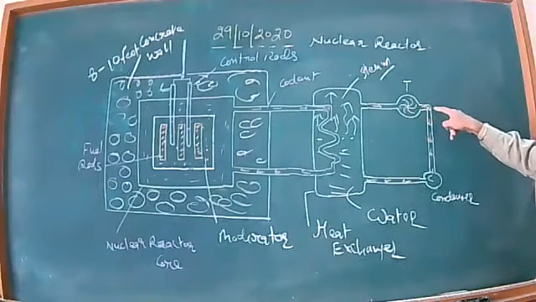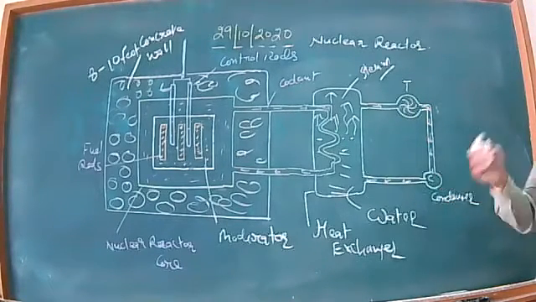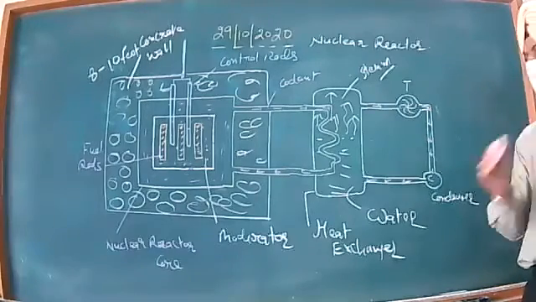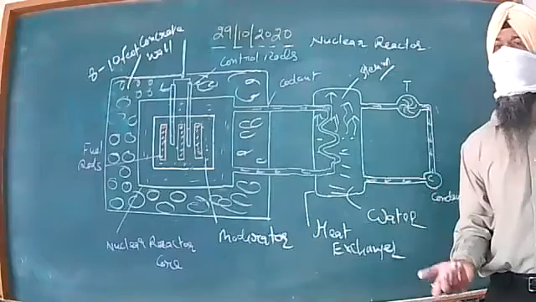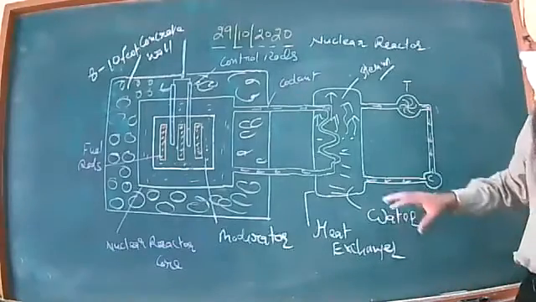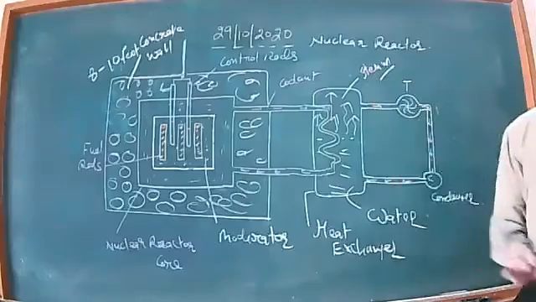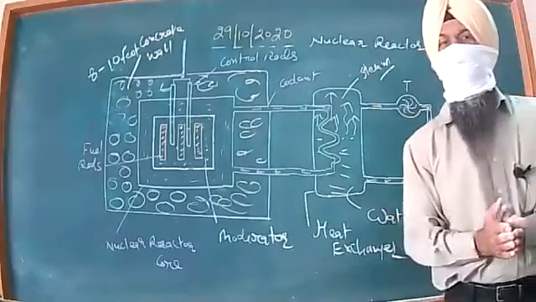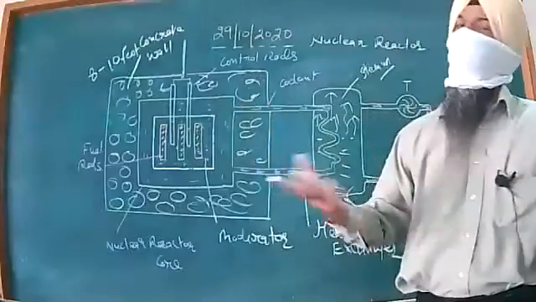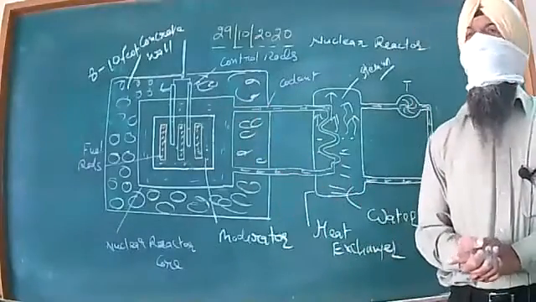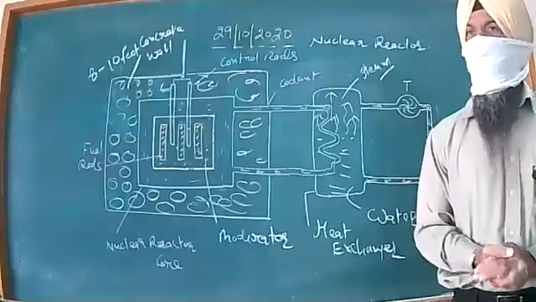After running the turbine, these dead vapors will come up to the condenser. The condenser will condense those vapors and it will again be pumped into the heat exchanger in the form of water. So dear children, in this manner, this whole process goes on. And as a safety measure, we have this particular concrete wall just to avoid any type of radiation leakage. So this is how our nuclear reactor works.